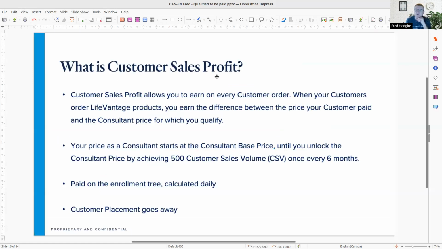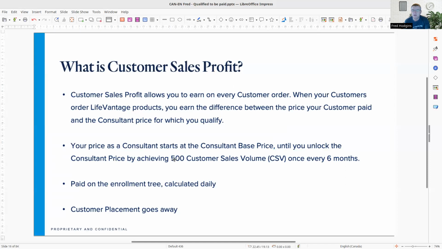So your sales profit comes when a customer orders. When your customer orders LifeVantage products, you'll earn the difference of the price between what their customer paid and what you are qualified at. So if you're at consultant base price, it'd be 5%. Very quickly, you're going to be at consultant price and you'll earn the full 10%. So that's what this next paragraph here says.